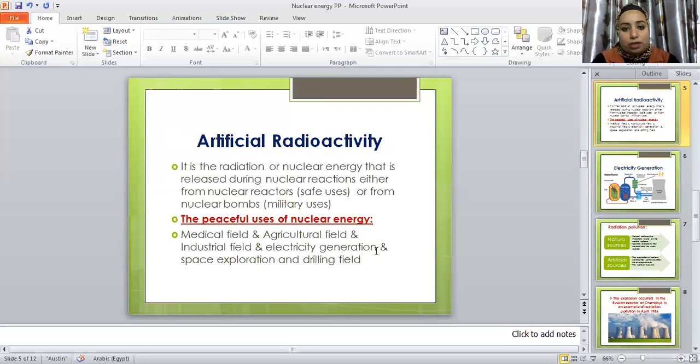Electricity generation: turbines generate electricity according to the change between hot and cold water and steam in nuclear reactors. And drilling and space exploration, like drilling for water, petroleum exploration, or aircraft which fly in space. Okay, is it easy?